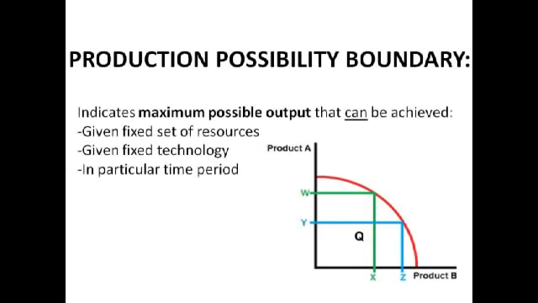Moving on now to something quite exciting, which is the production possibility boundary, which might be written sometimes as the PPB. This indicates the maximum possible output that can be achieved. And if you've done macroeconomics already, then this is similar to the LRAS, really.